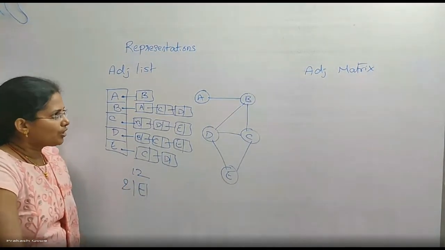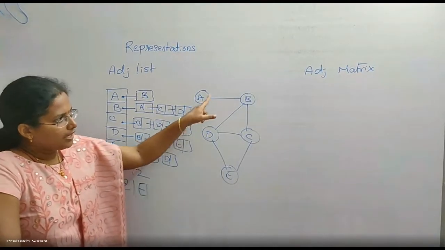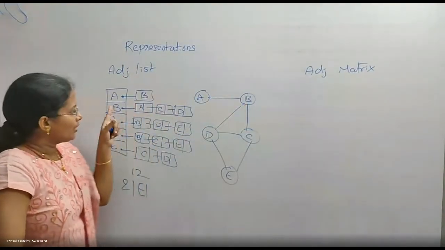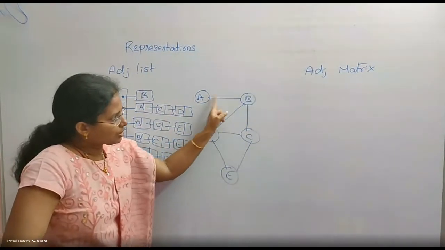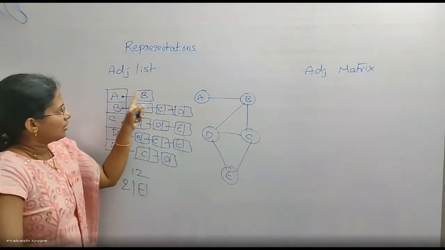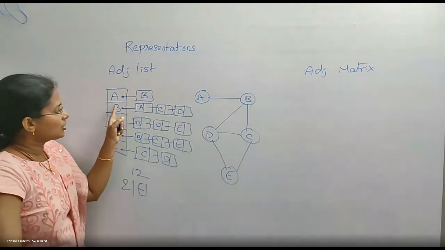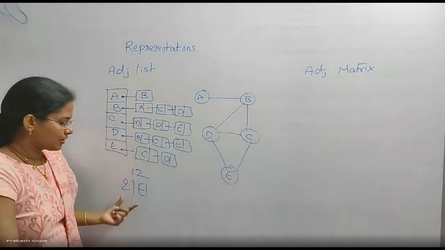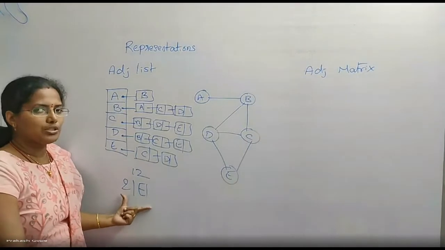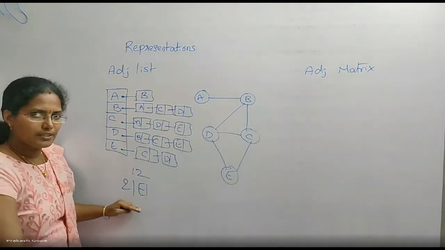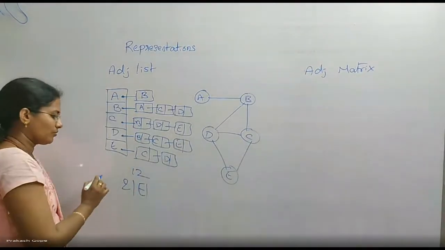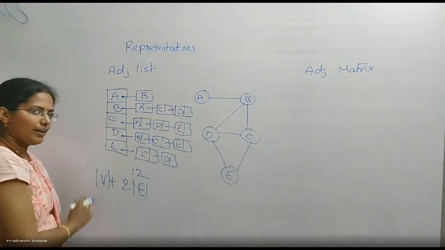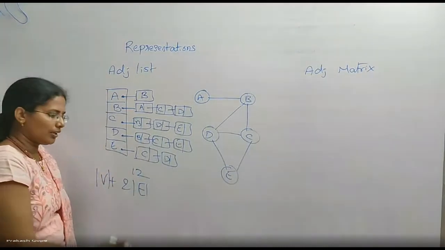Why? Because when I am at A, I am saying B is its adjacent. When I am at B, I am saying A is its adjacent. So the same edge is counted twice. That's why it is 2 times E. This is the space consumed by this representation: the vertices array plus the sum of the lengths of the linked lists.